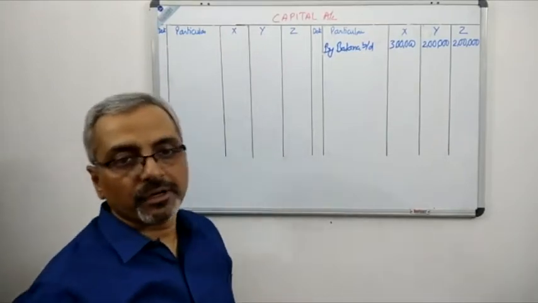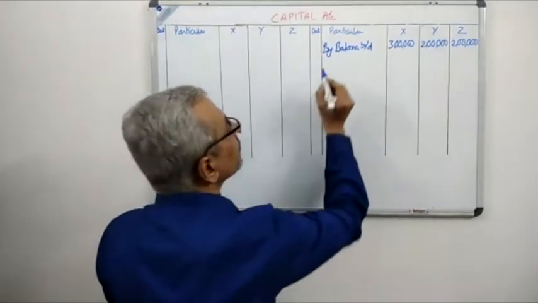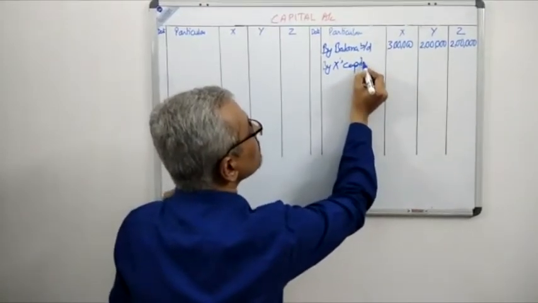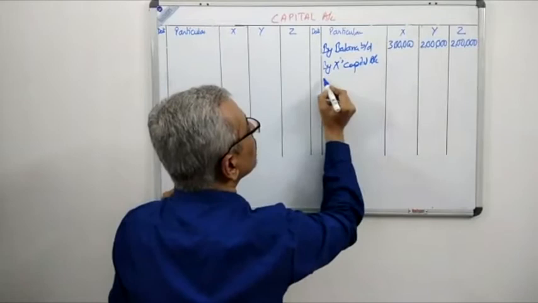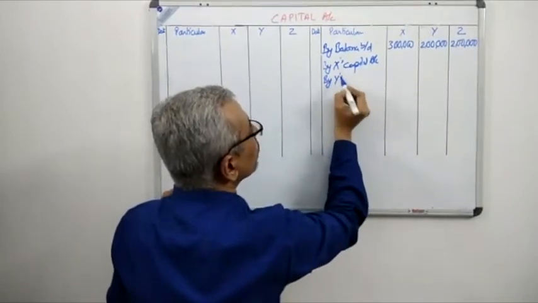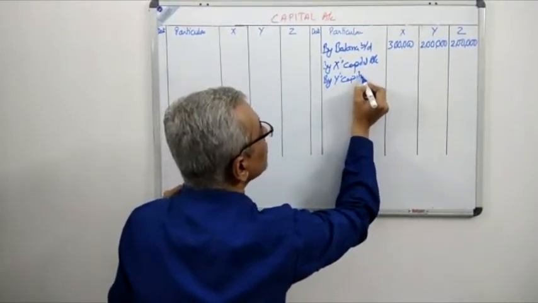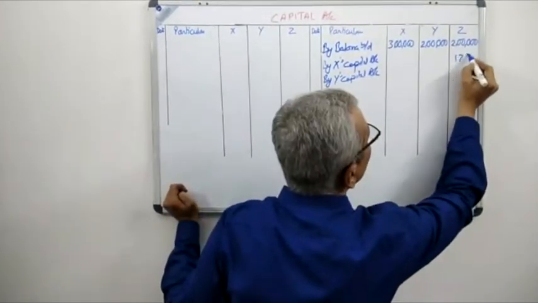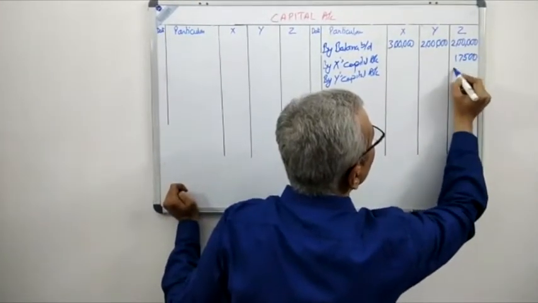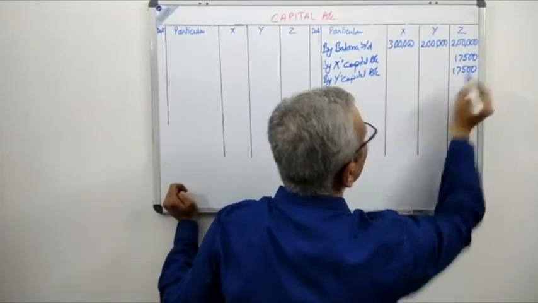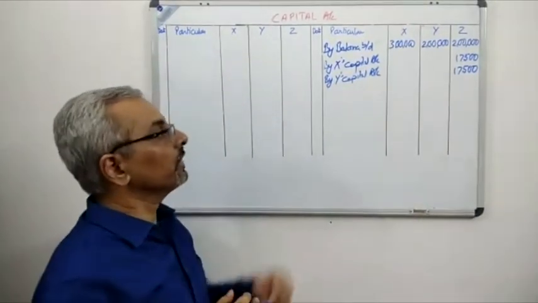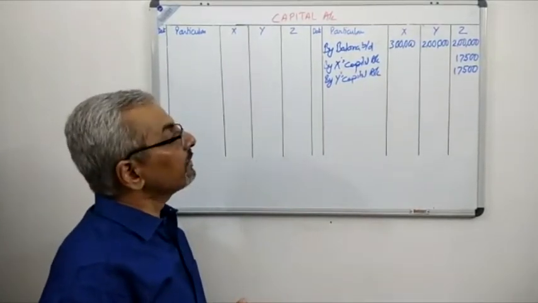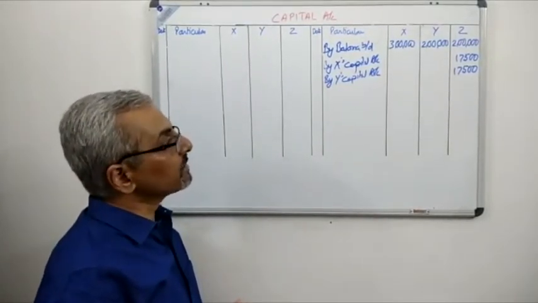So the next entry will be for the goodwill, and the journal entry will be by X's capital account, by Y's capital account, both 17,500, because the goodwill was 35,000 and we have seen this entry over here: by X's capital 17,500, by Y's capital 17,500.